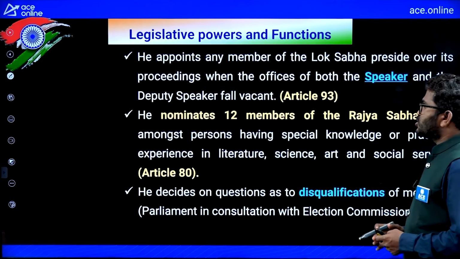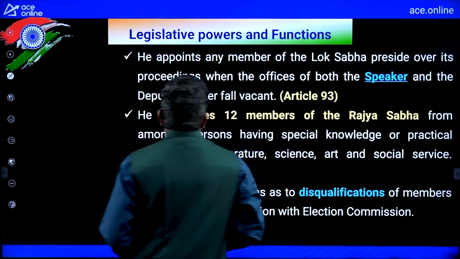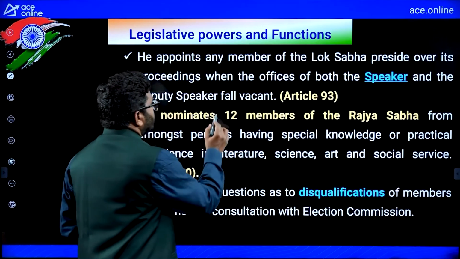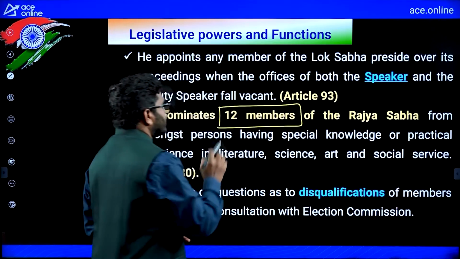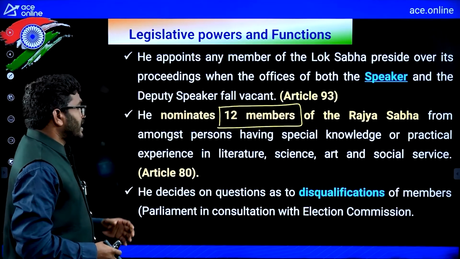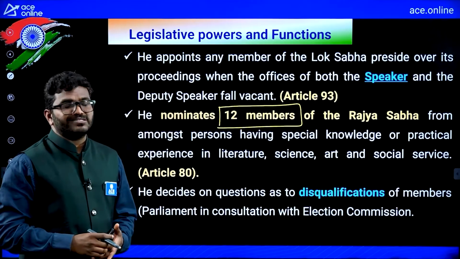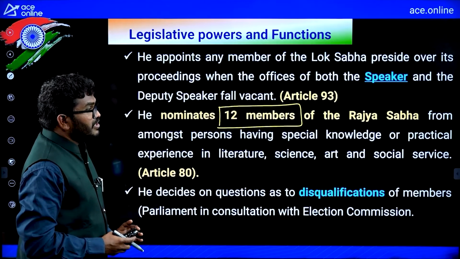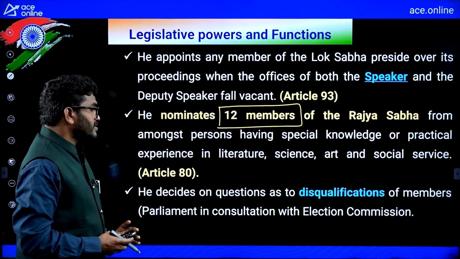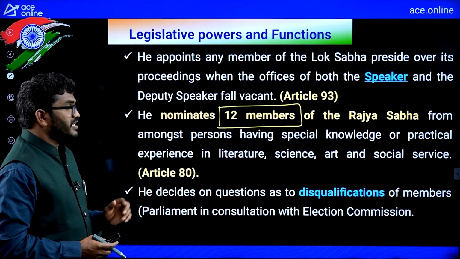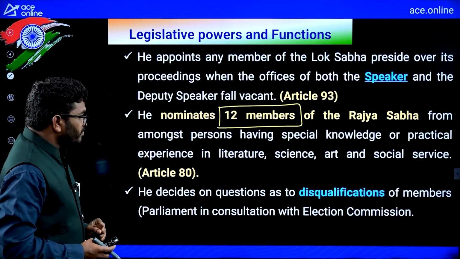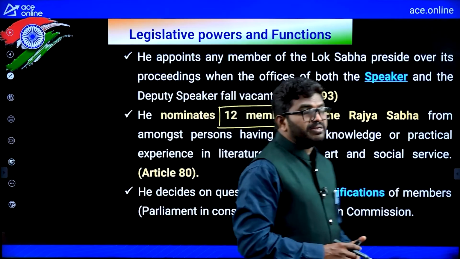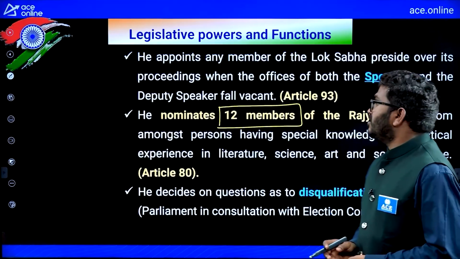He nominates 12 members of the Rajya Sabha from among persons having special knowledge, like in art, literature, social sciences, etc. He decides on questions of disqualification of members of Parliament in consultation with the Election Commission of India.